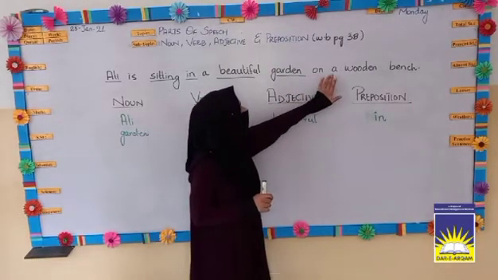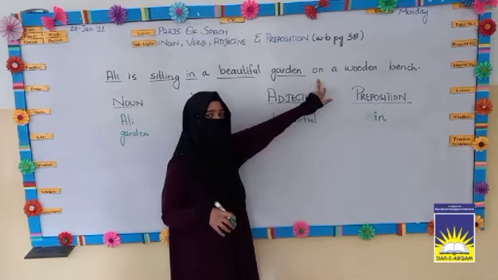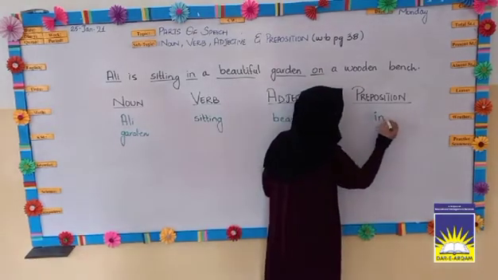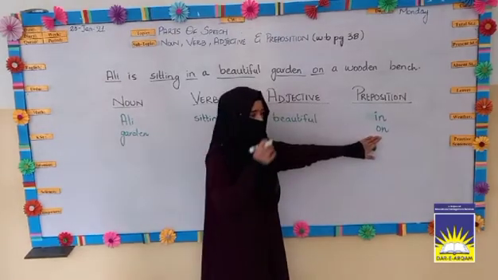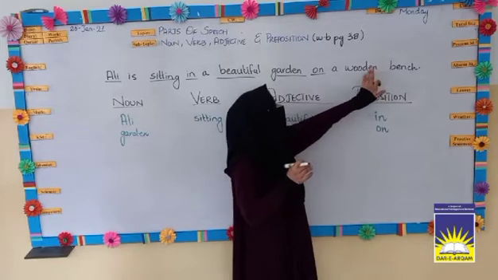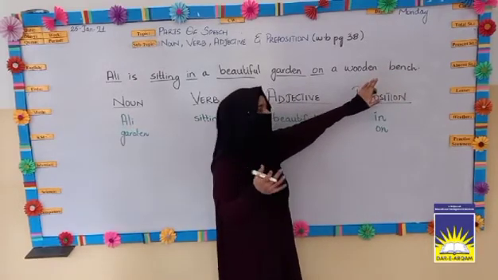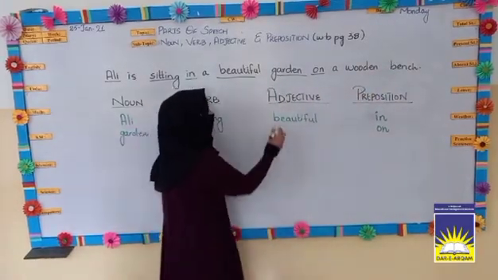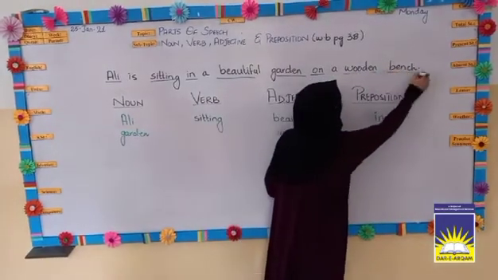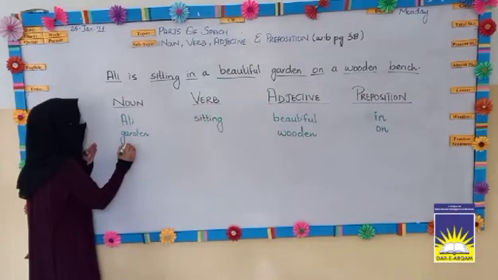Next we have on a wooden bench. Now, here you can see the word on is telling us the position. So, this word will be written in the column of preposition. So, here it will be done in this way. Then, wooden bench. Now, you can see here that this word is describing the bench. Which type of bench is it? It is a wooden bench. So, wooden is a describing word, and it will come over here. And the next one, bench. Bench is a thing, the name of a thing, so it will be written in the column of noun.